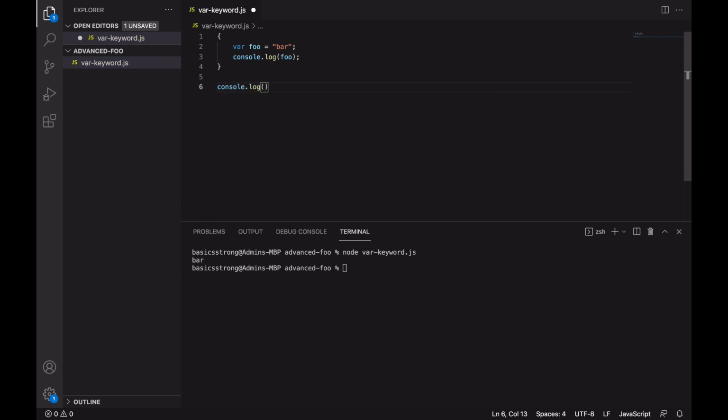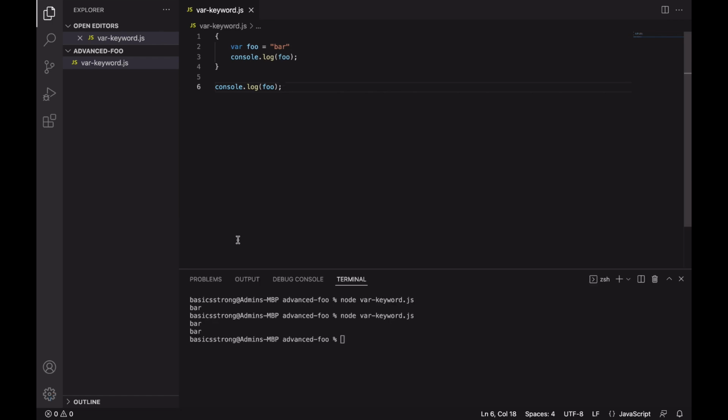But if I do the same outside of this so-called block, and if I print the same variable right here, even if we're not having this foo outside of this block, still I'm able to access this bar. Why the hell does it behave like this? I have something that should remain restricted to a block only. Why can't it just be there? If I really wanted to have it outside of that block, I would have created it that way. But I don't want this foo to be accessible outside of this block. Still, I'm able to access it. That's the problem with this var.